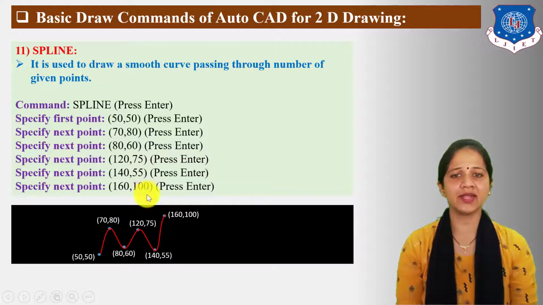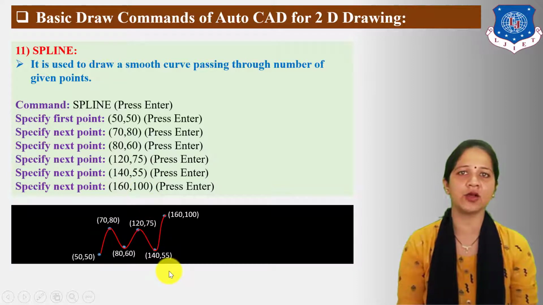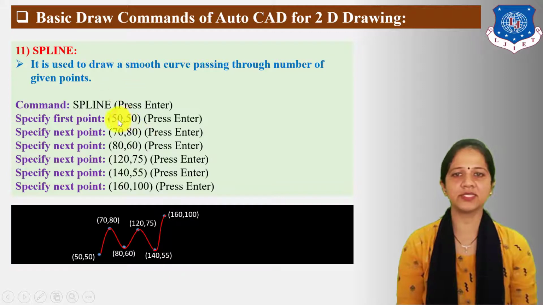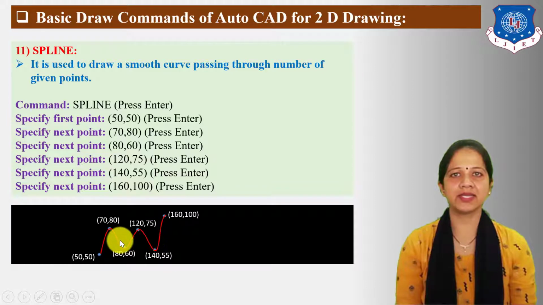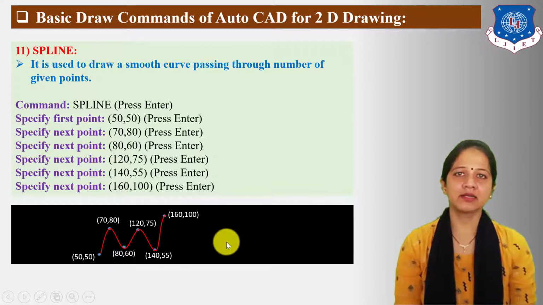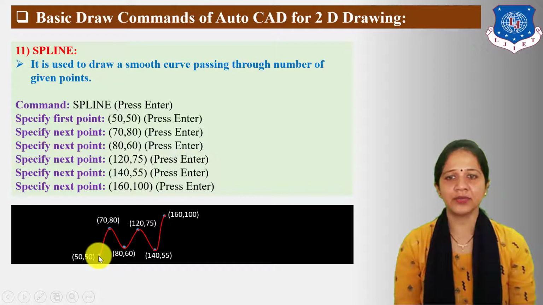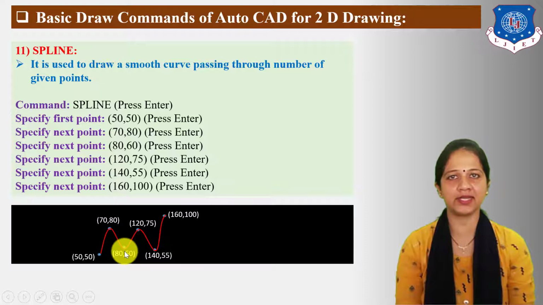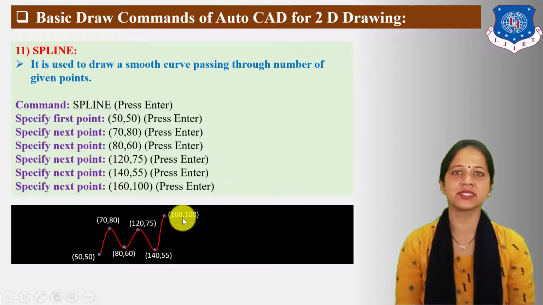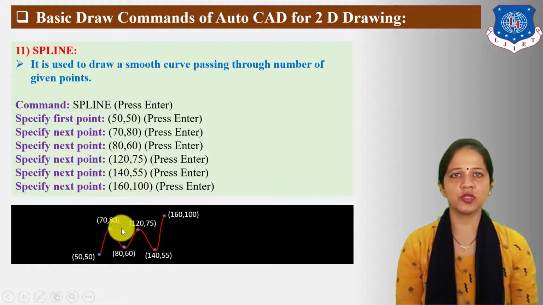Now you can take the next point as per your requirement. For these specified first and next points, a smooth curve is displayed on the drawing area. Here the first point is 50,50, next point 70,80, next 80,60, next 120,75, next 140,55, next 160,100. So to draw a smooth curve passing through a number of given points, the spline command is used.